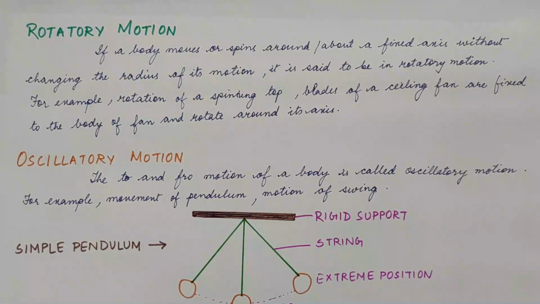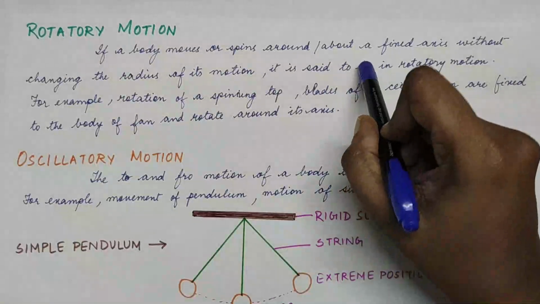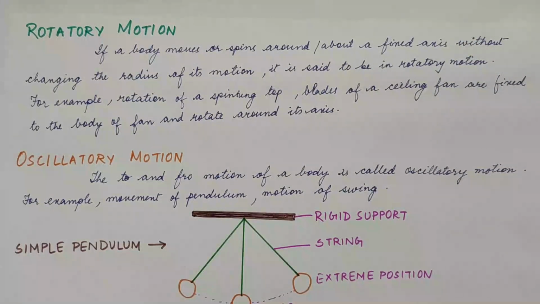Also, there are many other examples. You can say that more or less circulatory and rotatory motion are the same, but here there is a fixed axis, but it is not fixed in case of the circular motion.